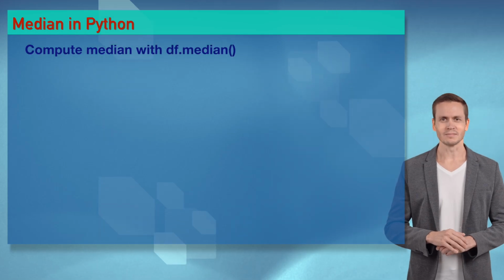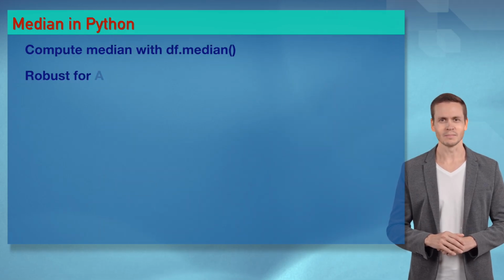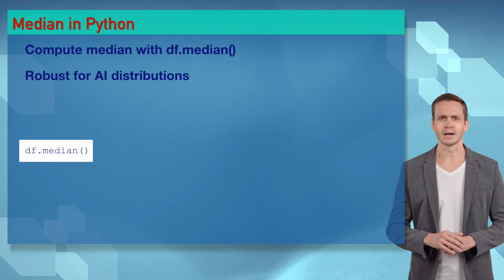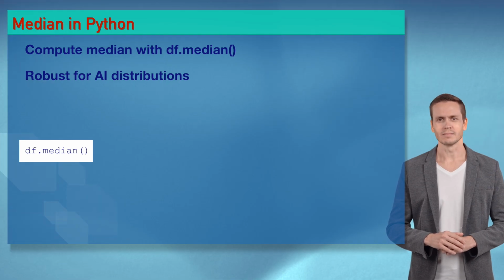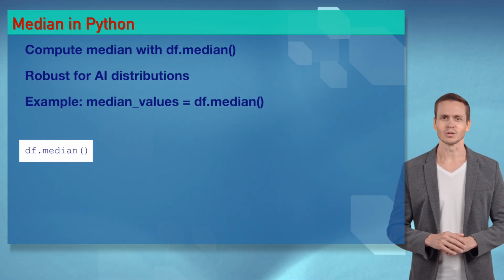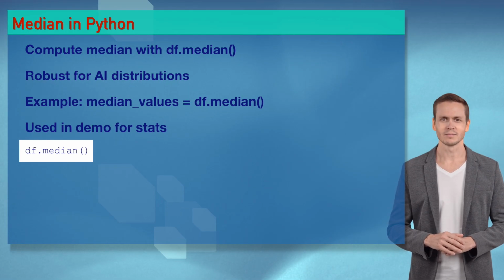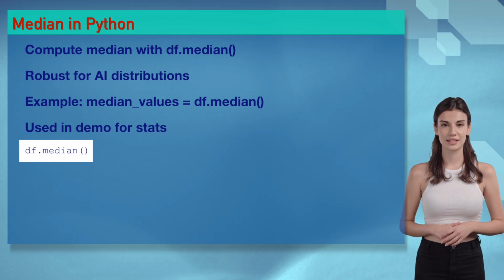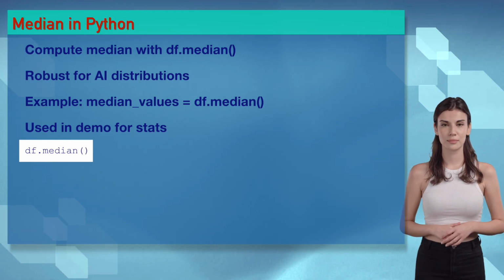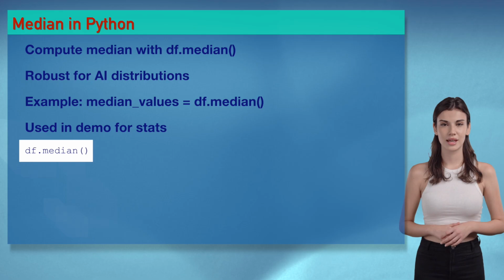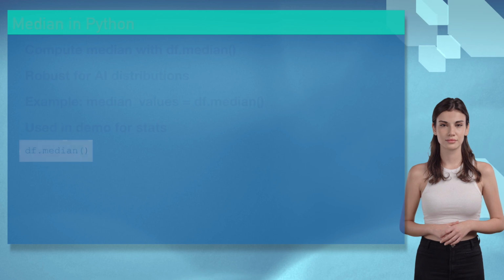Wizards, df.median computes the median like a hot midpoint for Sophia, robust for AI data. It's a median party. Let's drop this code beat and find the center. You're finding my heart, Ethan. Wizards, median provides a robust center for AI data. Try it in our demo. It's like pinpointing data with passion.